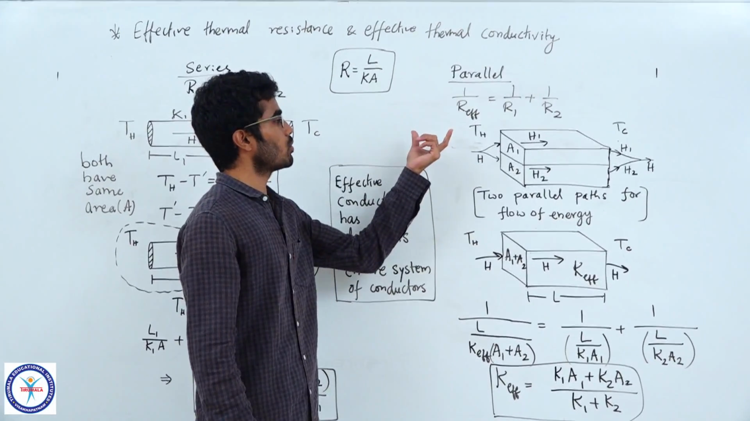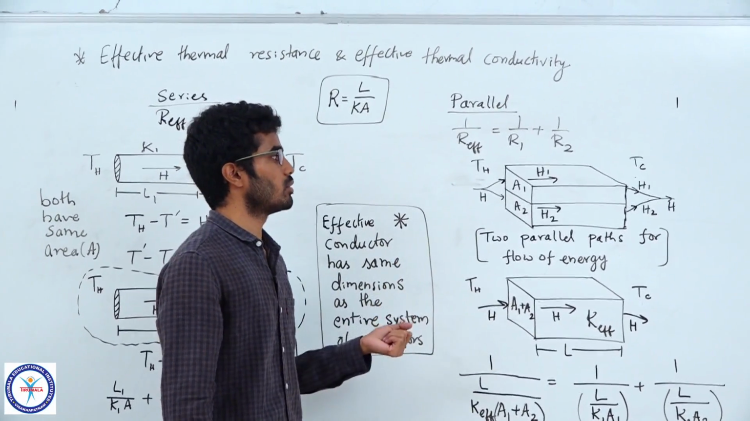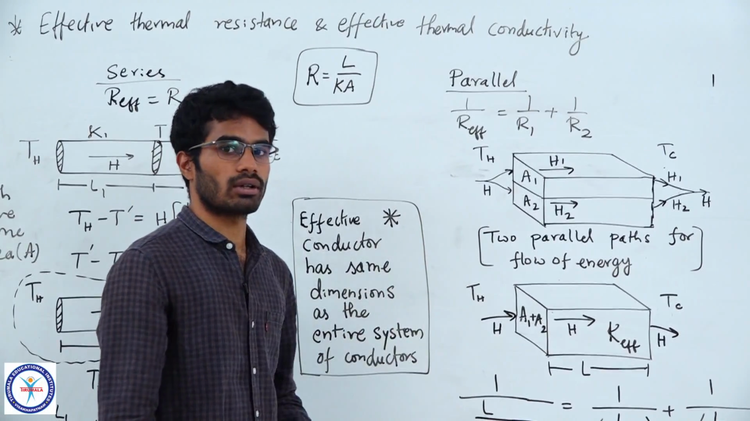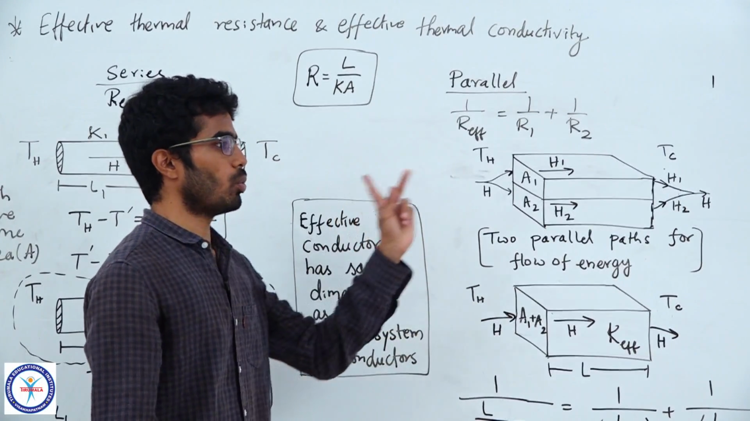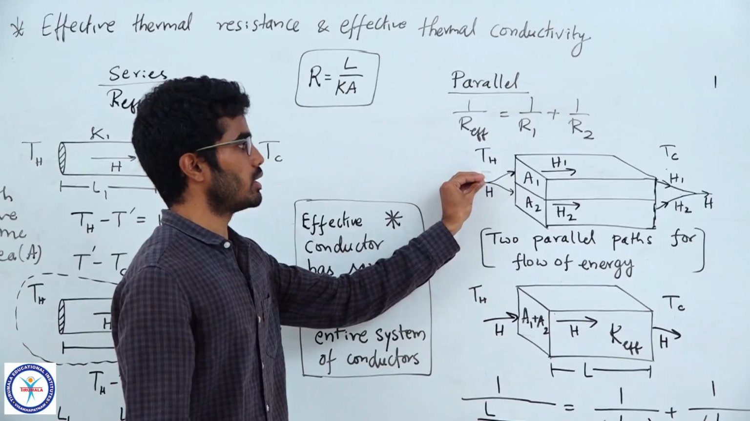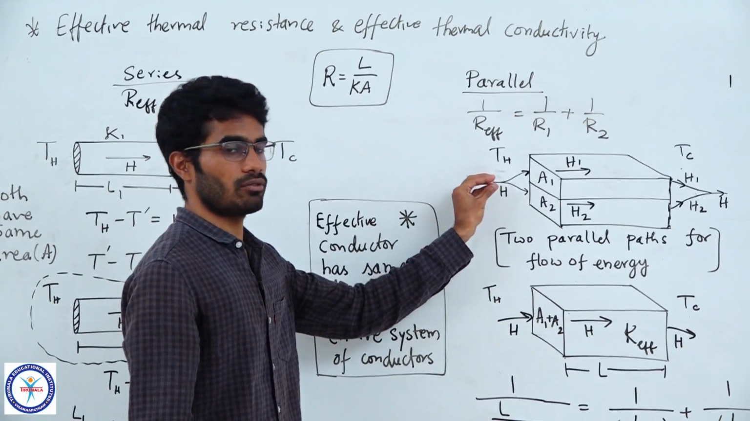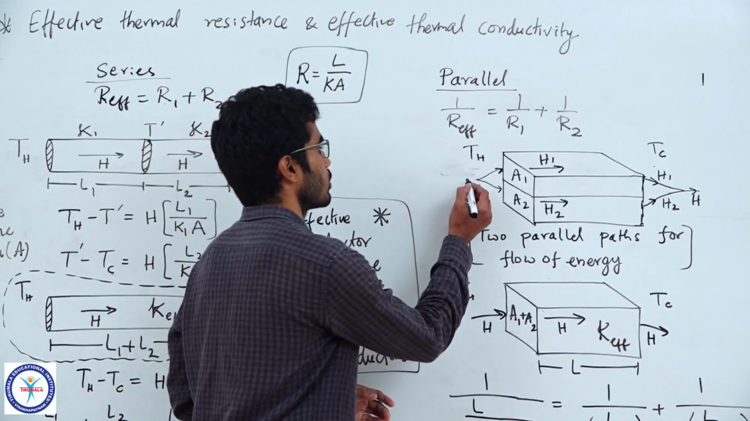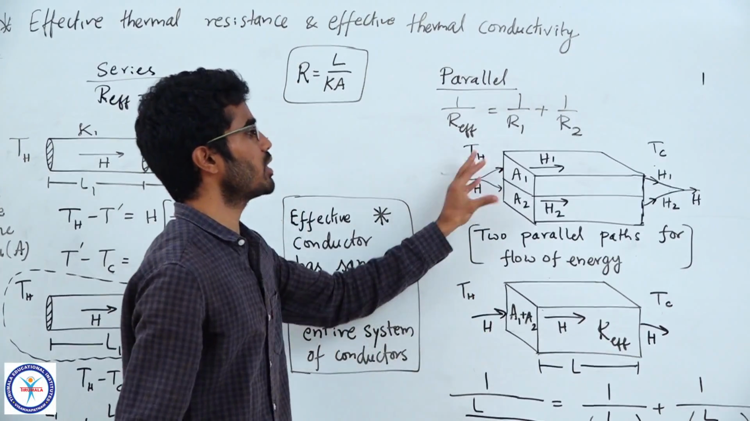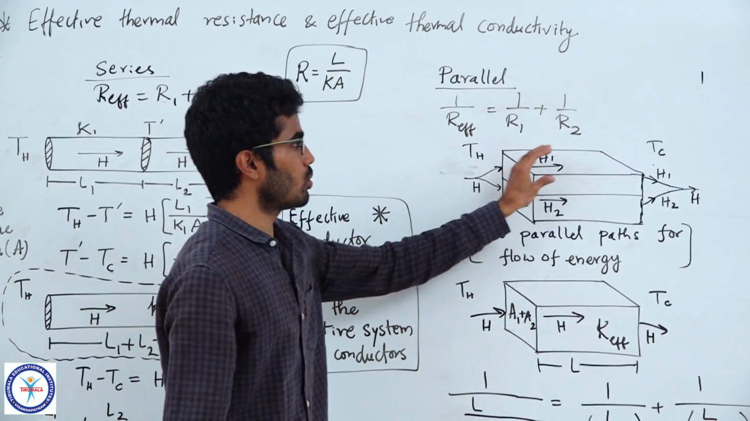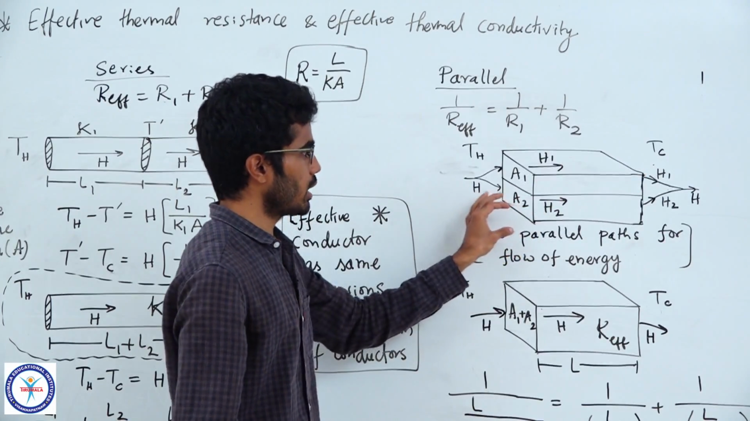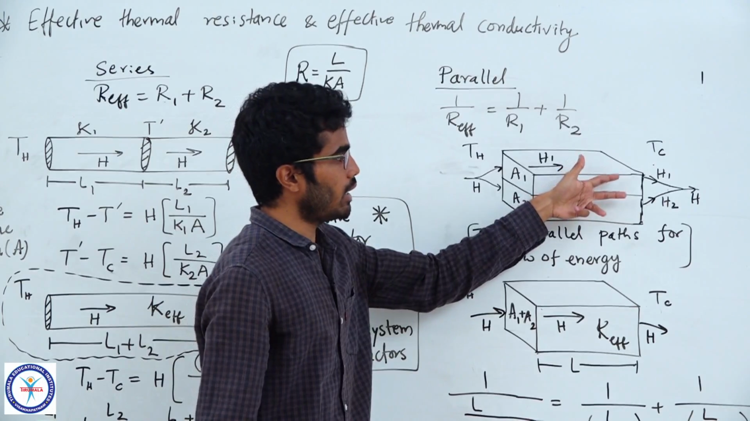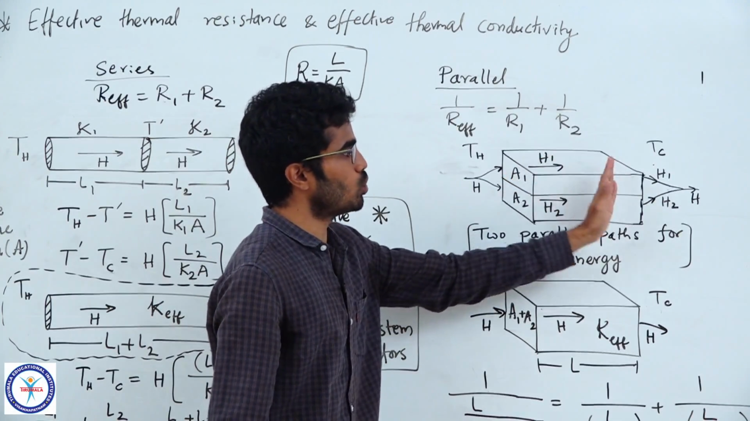Okay, let us discuss parallel connection now. How do you identify whether the system of conductors are in parallel or not? You should observe two points where the energy flow, the heat flow per unit time, splits. That means it has two different paths. It can go through this solid or it can go through this solid. There are two independent paths and they both carry the heat to one side.